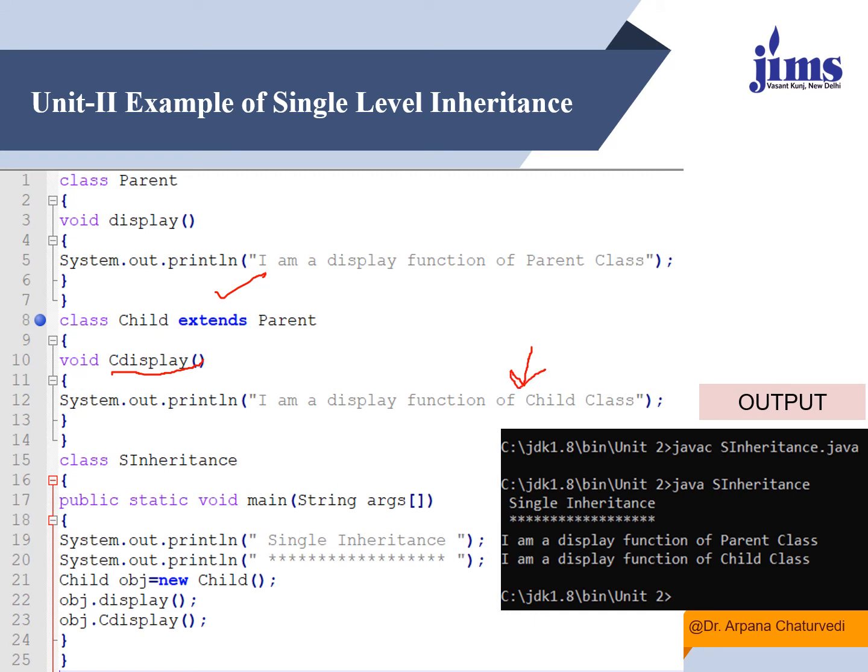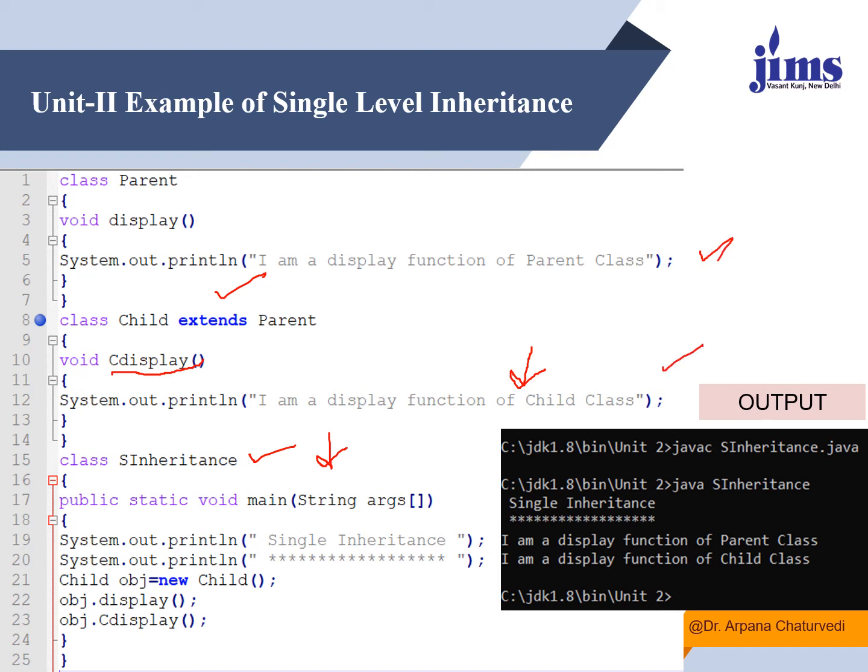Now what is to be seen is that a third class, which has a main function, has an object of the child class. The child class has all the features of the parent. I have created the object of the child class, and with the help of the object of the child class, I am trying to access this display function as well as its own member function.